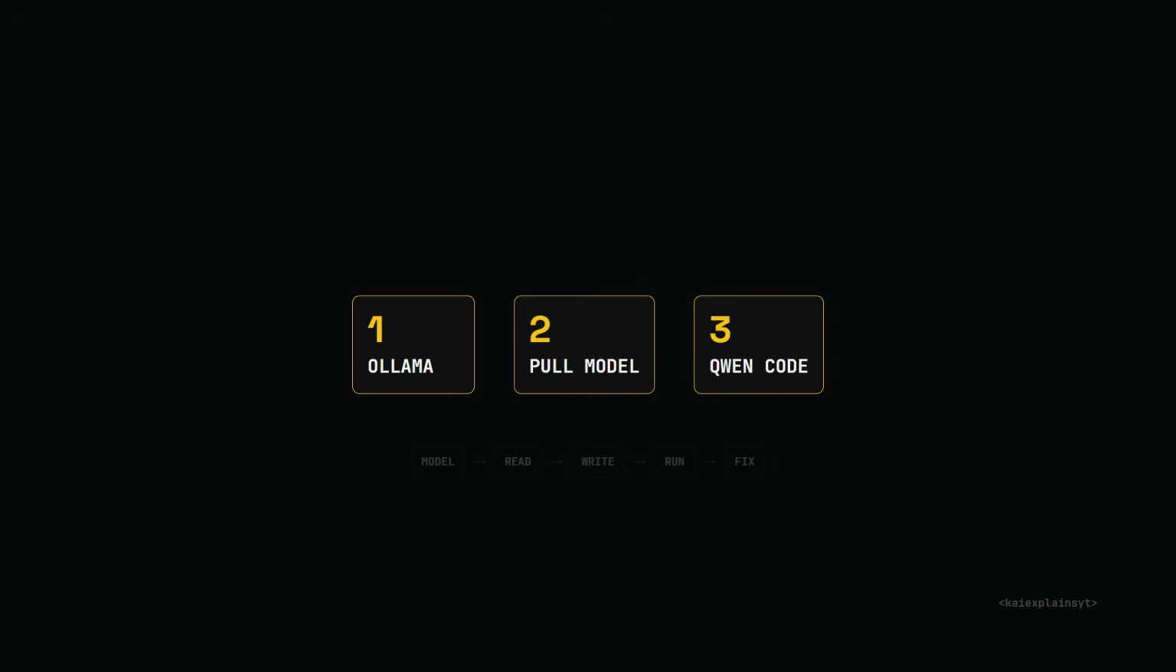Set your context window to 64K, because Ollama's default is only 4,096 tokens. 4,000. Your agent will start forgetting things mid-task, dropping files it read 2 steps ago, and you'll swear the model is broken. It's not broken. It's silently truncating your context. Fix that one setting, and the whole thing comes alive.